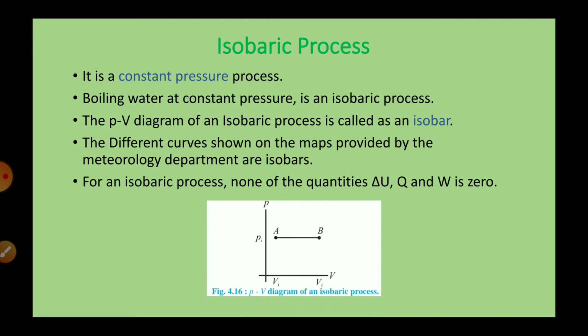Clear? Now you can see this is the diagram of an isobaric process where AB is an isobar. Since it is a constant pressure process, AB is a line parallel to the x-axis, its pressure is constant, that is Pi. Whereas volume is changing from point A to point B, that means initial volume is Vi and final volume is Vf. Clear? Since it is a PV diagram, there is no mention of temperature.